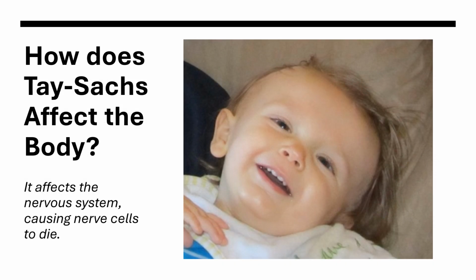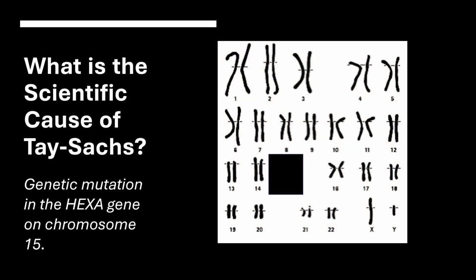This disease is a genetic disorder that affects the nervous system. This causes nerve cells in the brain and spinal cord to die. Over time, this leads to seizures, vision and hearing loss, paralysis, and other major issues. Tay-Sachs disease is caused by mutations in the HEXA gene on chromosome 15, leading to the absence or dysfunction of the enzyme HEXA.